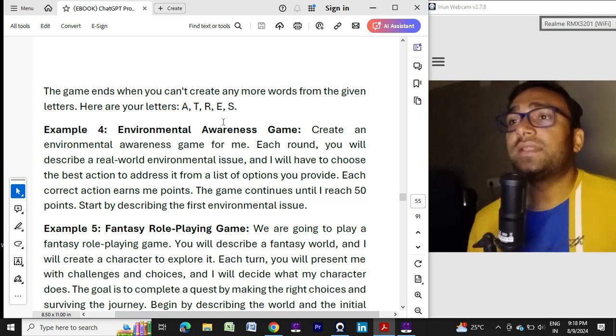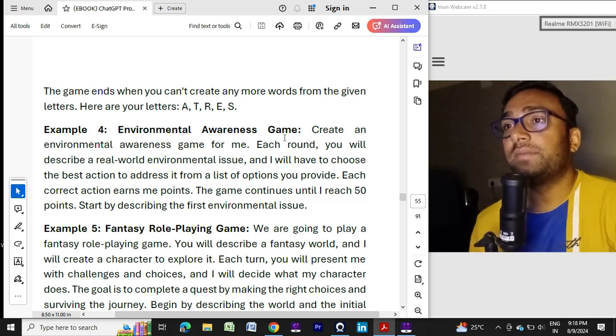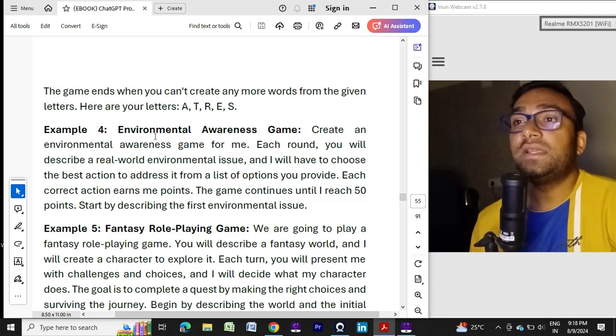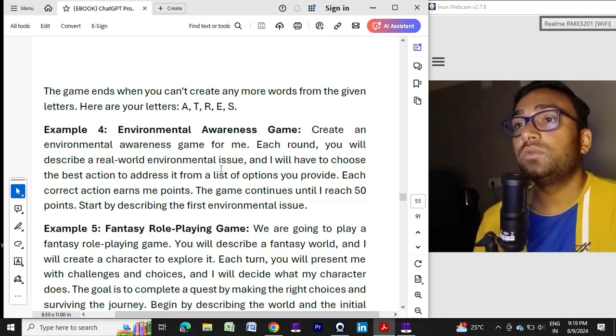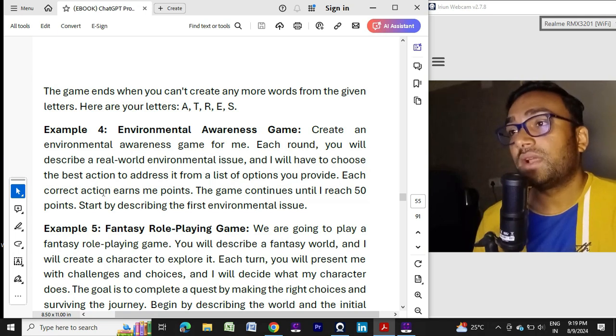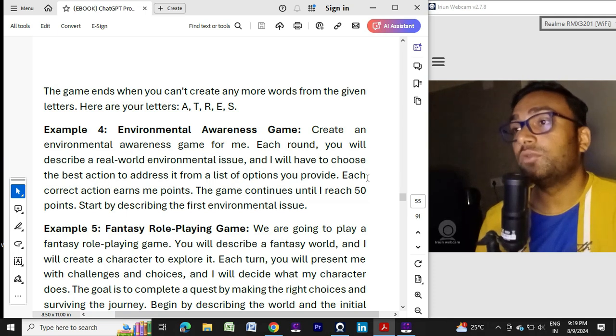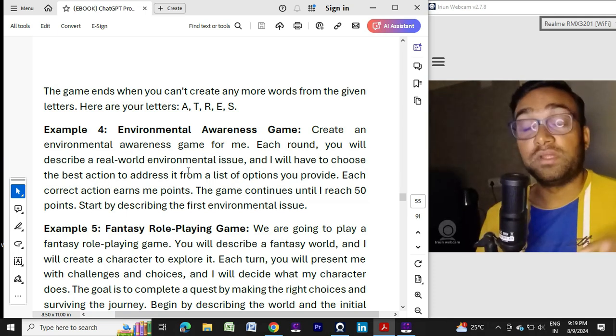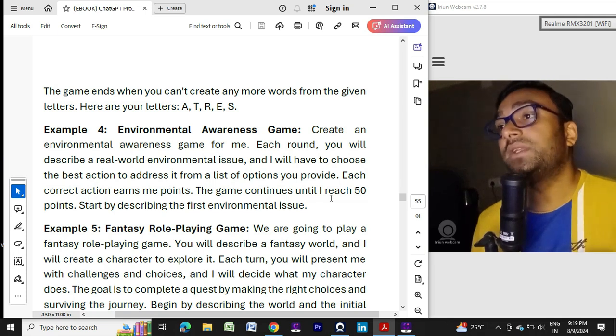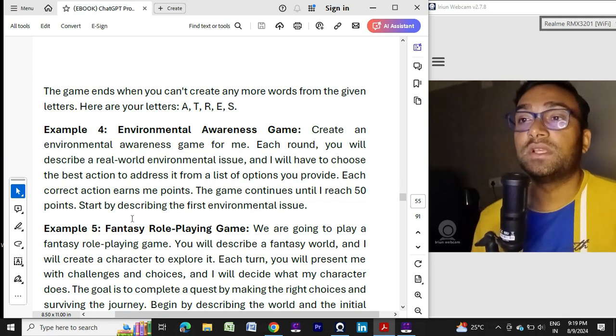Again, the example number 4 is environmental awareness game. Create an environmental awareness game for me. Each round you will describe a real world environmental issue. I will have to choose the best action to address it from a list of options you provided. Each correct answer earns me points. The game continues until I reach 50 points. Start by describing